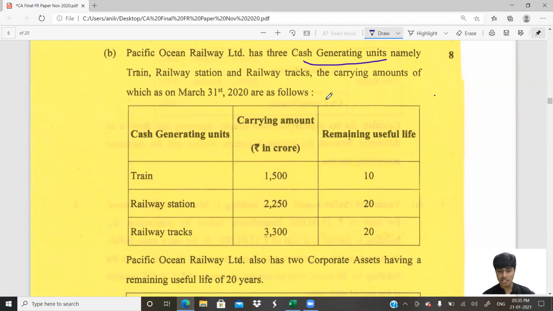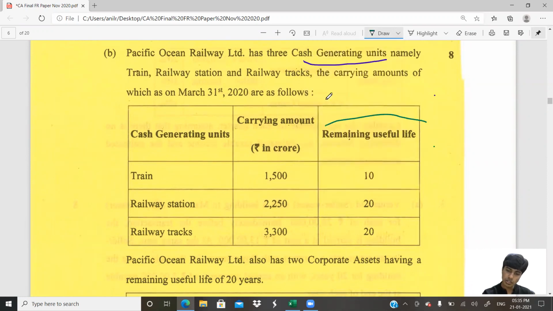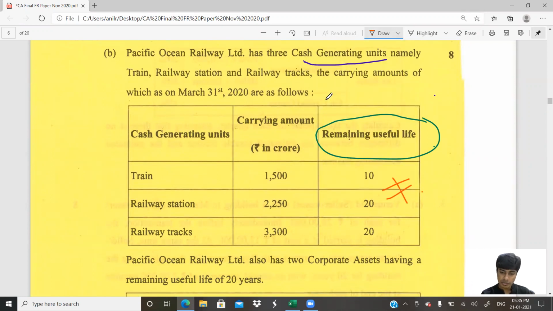So they've given individual CGUs' carrying amounts and remaining useful life. Okay, we are not going to depreciate them. They've given useful life. This can actually become a little tricky. We would have to figure out very closely why they have given the remaining useful lives. A very important part is, have a look, 10 and 20. It is not equal. If the remaining useful lives were equal, then this would have been an easy case. Because their remaining useful lives are not equal, we would have to equate them to identify the weights, to identify the impairment. Let's however not conclude. Let's read the question further.